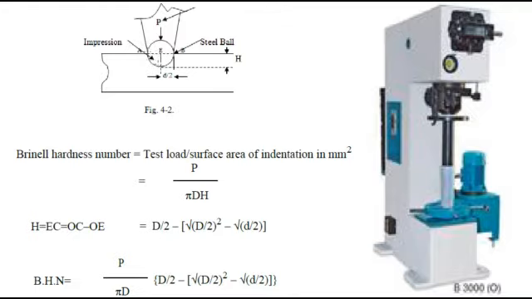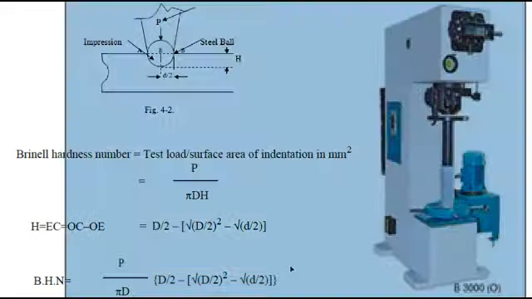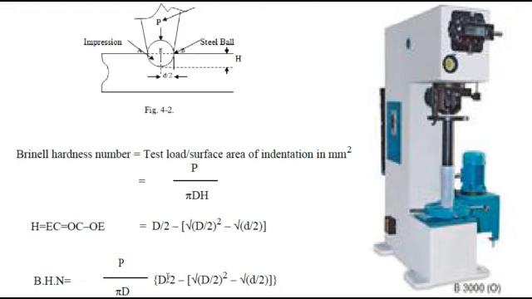So after indentation, it will be like this. We have to note down the diameter, then apply it in this particular formula so as to calculate the hardness. Here small d is the diameter of the indentation. Capital D is the diameter of the steel ball.